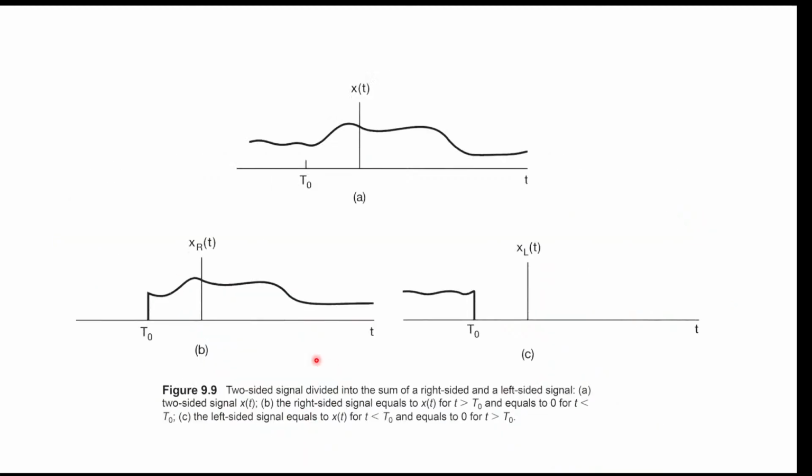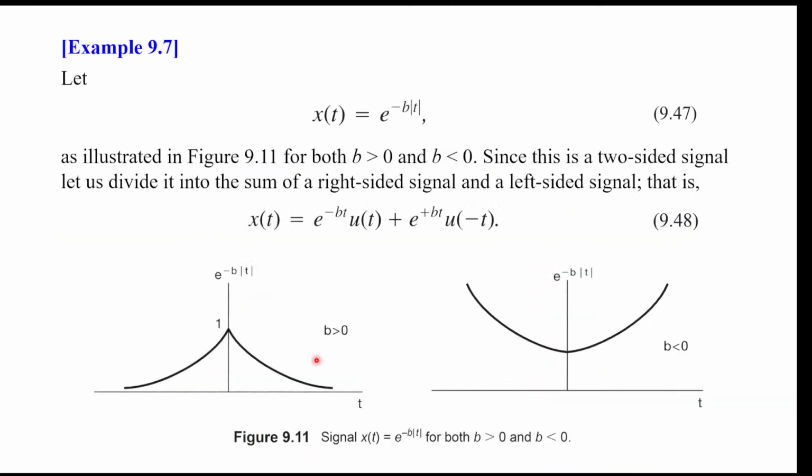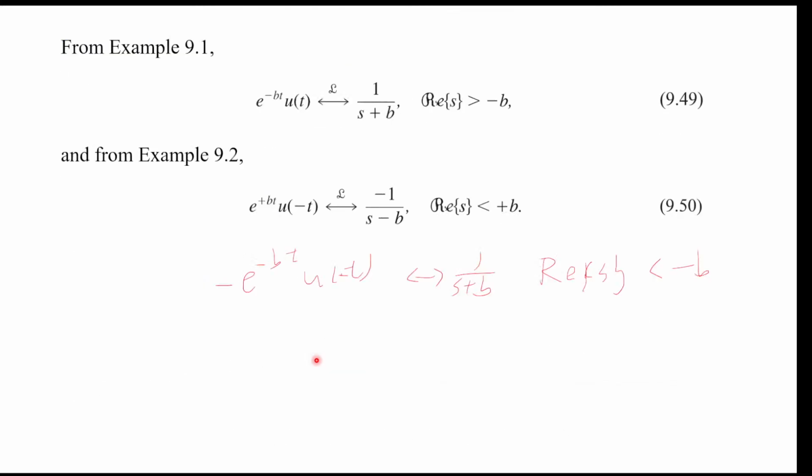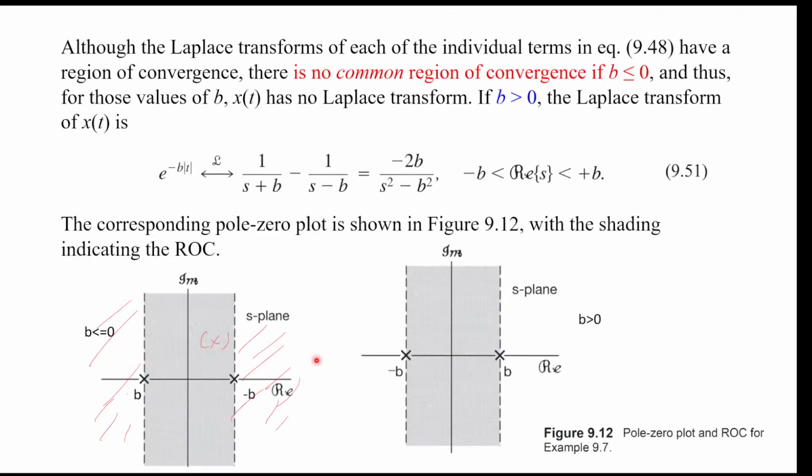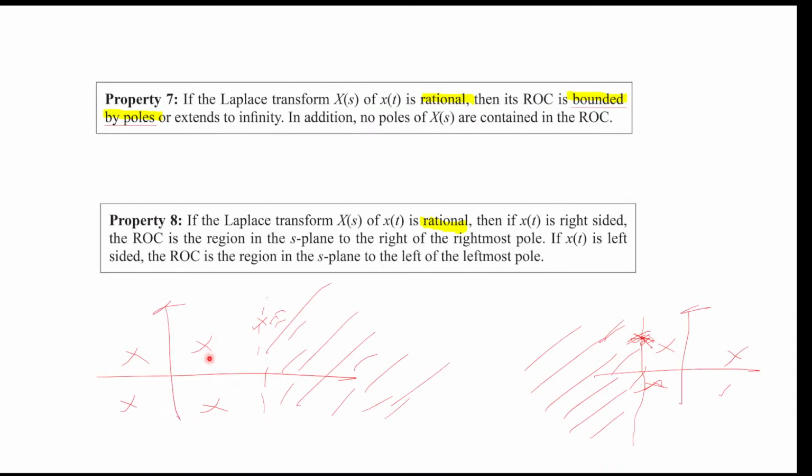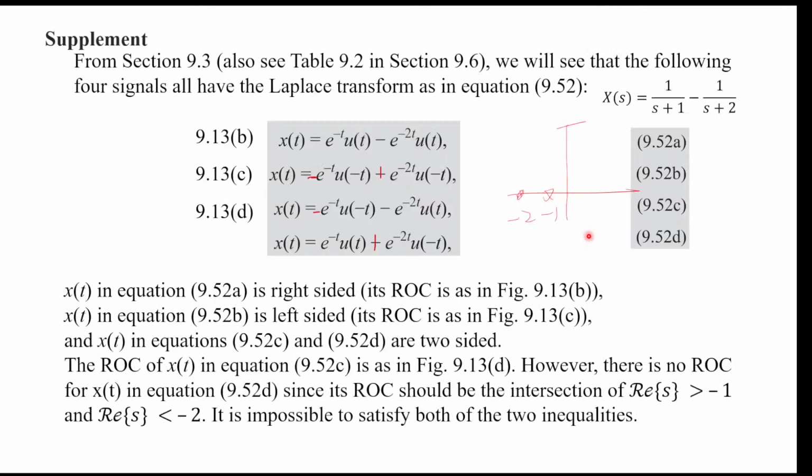Okay, so those are ROC, and we also see some very easy properties with respect to poles. Obviously ROC cannot contain poles because poles are divergent, and also for rational functions, the ROC will be bounded by poles. We'll spend a lot of time studying rational functions for the Laplace transform. Okay, and so that's a quick review of what we covered last time.